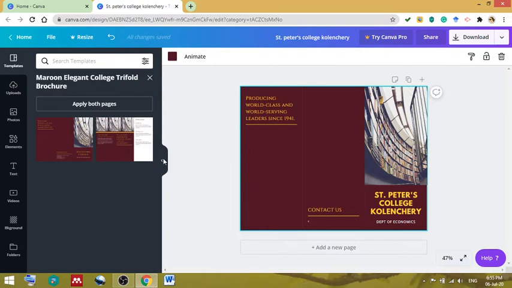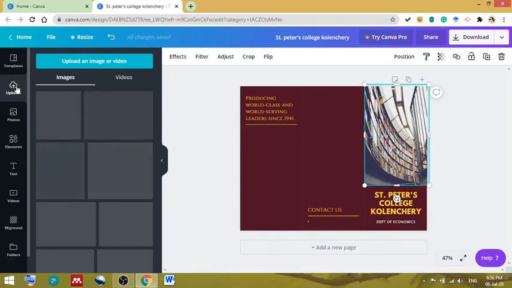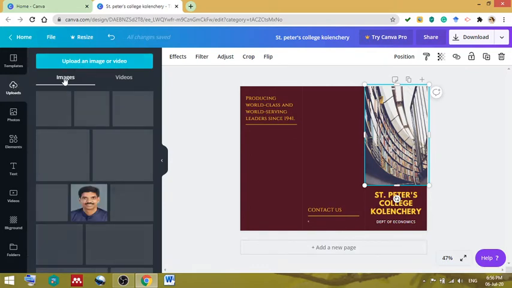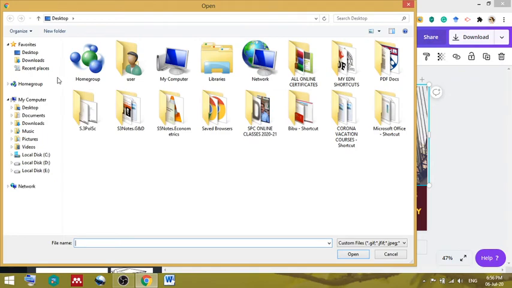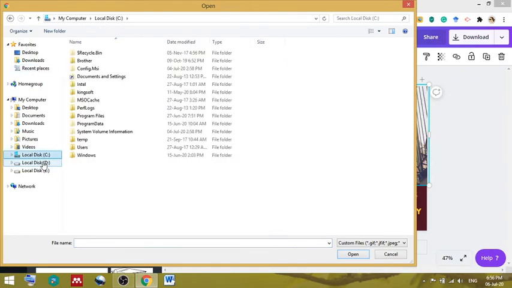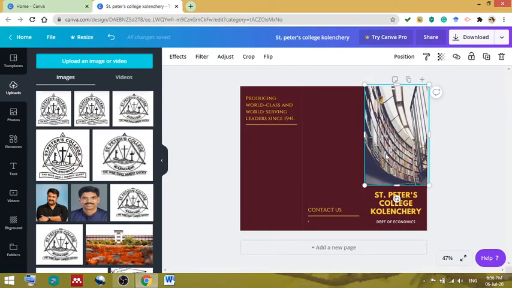Okay, now what we are going to see is, if you want to change this photo, you want to insert the picture of your own college, you just go to your left hand side, below templates you can see uploads. Click on that. If you don't have any picture available over here, you can upload an image or video from your system. See, you can go to C drive or D drive or E drive and add any video.